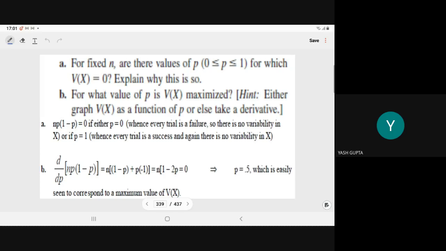So just the last example. For fixed n, is there a value of p between 0 and 1 for which V(X) is equal to 0? Explain why this is so.